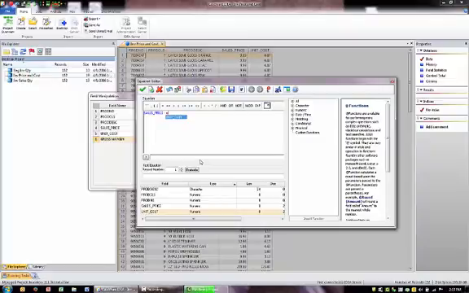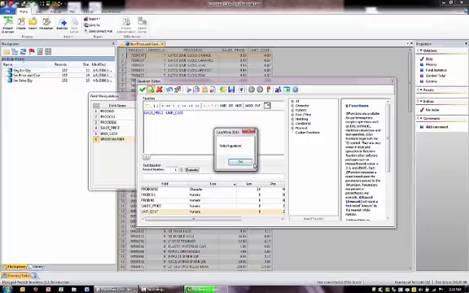So if I start to type in the U, you'll notice that unit cost pops up. I can just go ahead and hit enter and my formula is there even faster. Here we have the option to validate our equation. If we do validate, it tells us it's valid.